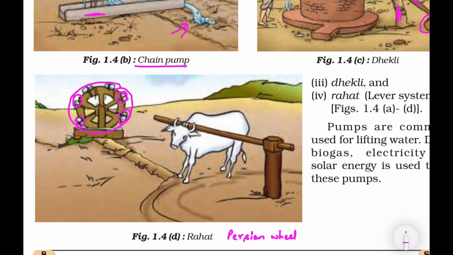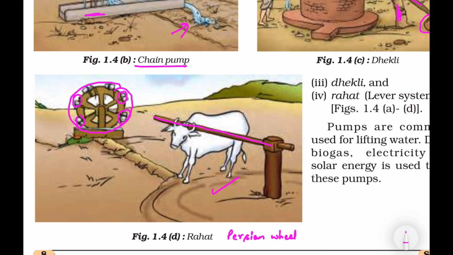Animals such as bullocks or camels turn this wheel. As the wheel turns, buckets lift water from the well and empty it into the channel. It can draw more water than other traditional methods but still depends on animal power.